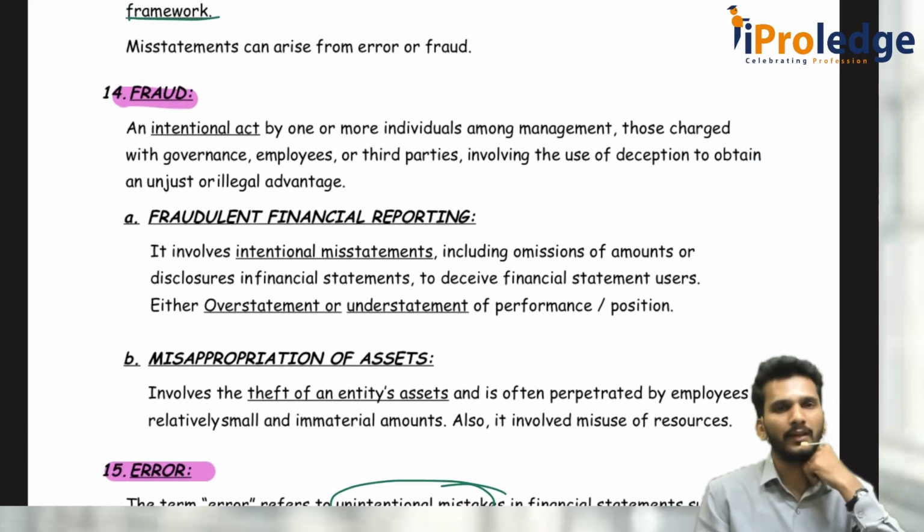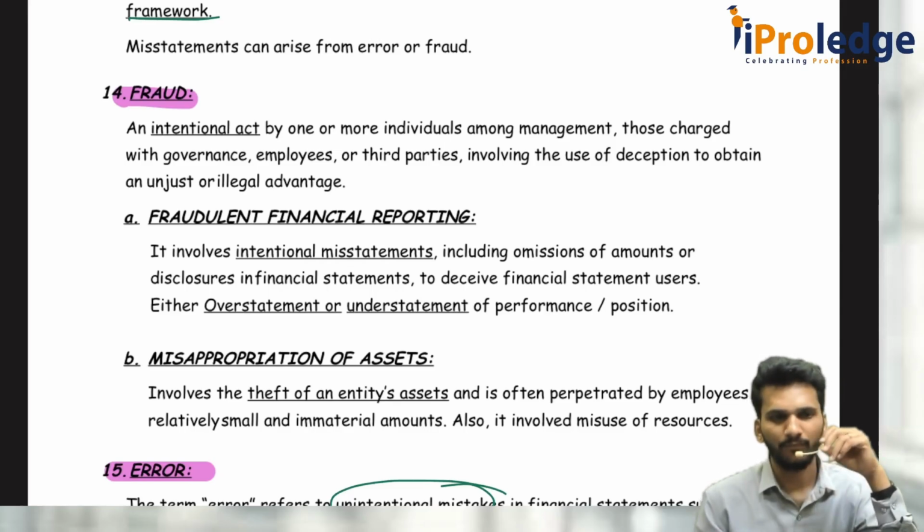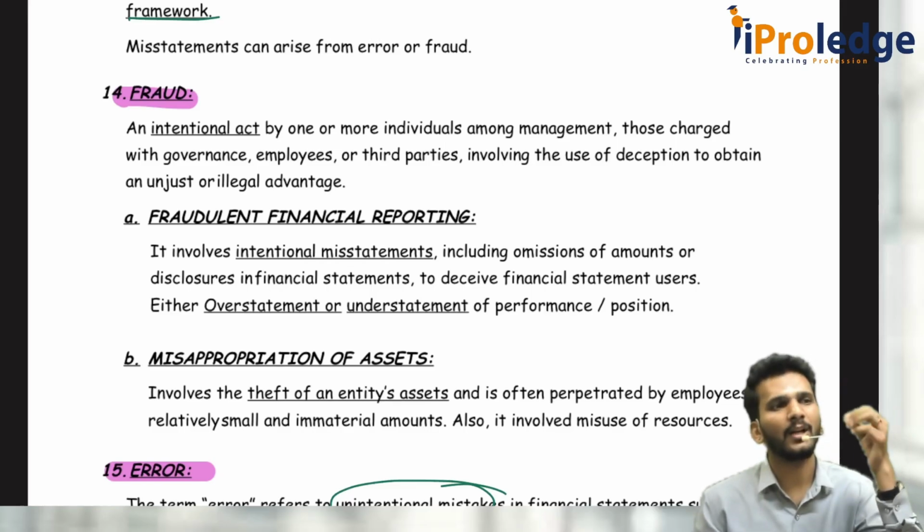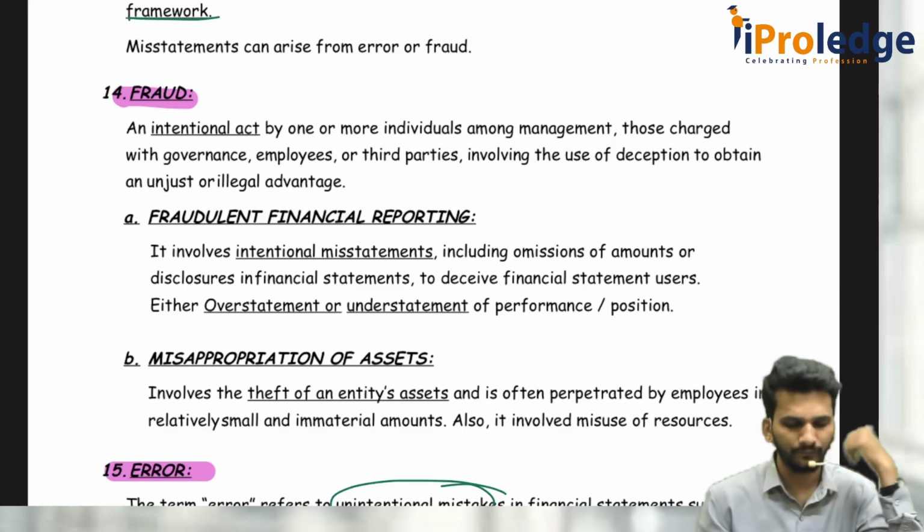Then comes fraud. Exactly opposite to error is fraud. Fraud is an intentional act, not a mistake, an intentional act done by any party on the company. Why? For the purpose of getting some extra advantage, undue advantage.